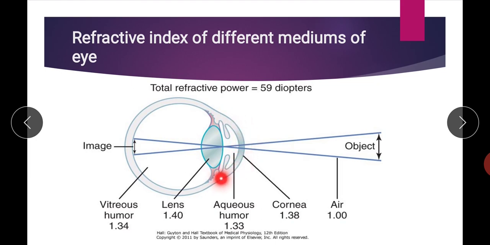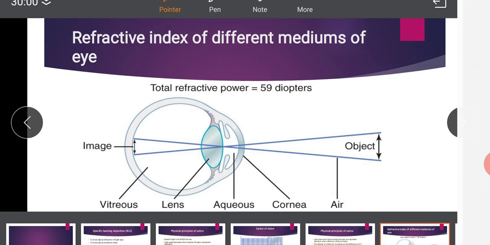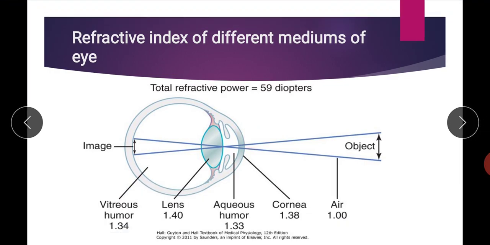Okay, when the light rays enter from air into the cornea, the maximum refraction occurs at this level. That we will see also later on. But these are the different refractive indices of different mediums.